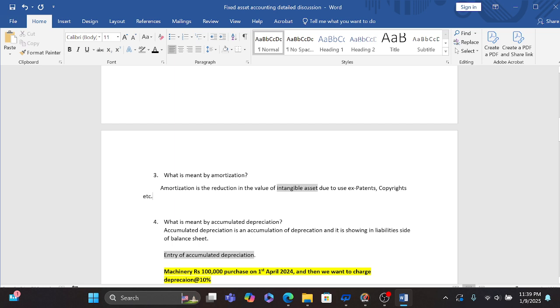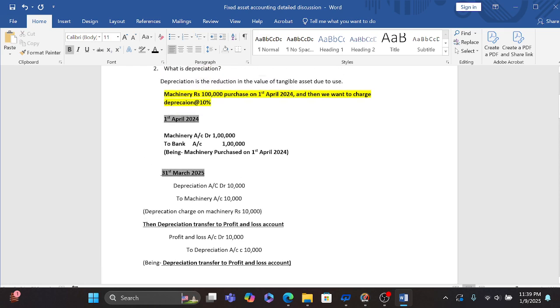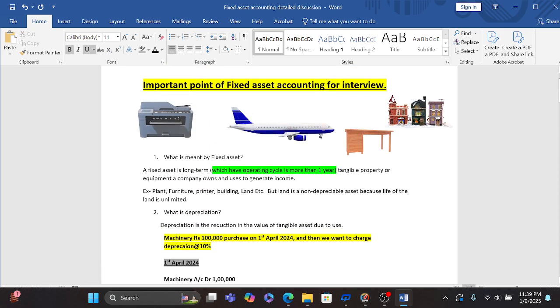If the intangible asset is reducing due to use, then in that case we use amortization for it. And if the asset is tangible, like plant, machinery, and furniture, then we use depreciation for it.